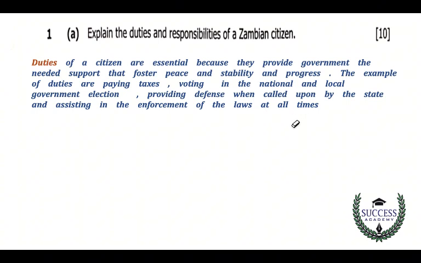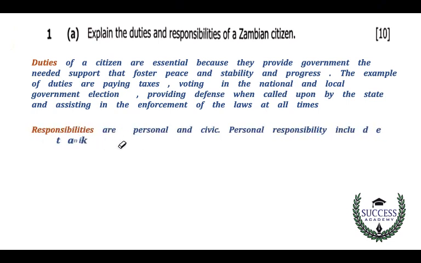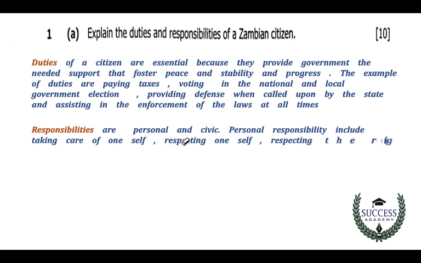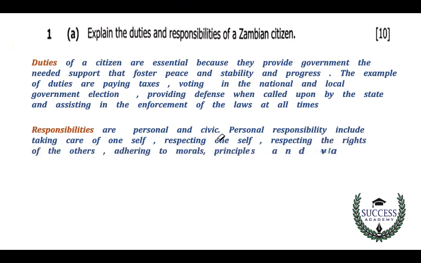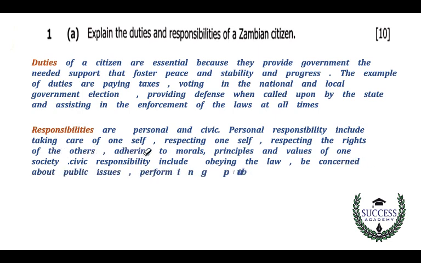Then we have responsibilities. Responsibilities are of two types, personal and civic responsibilities. Personal responsibilities include taking care of oneself, respecting oneself, and respecting the rights of others. We also have adhering to the moral principles and values of one's society. These are all personal responsibilities.